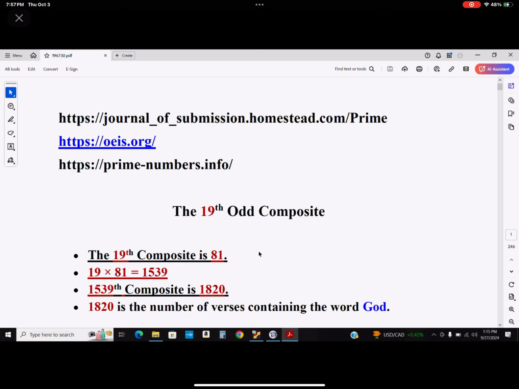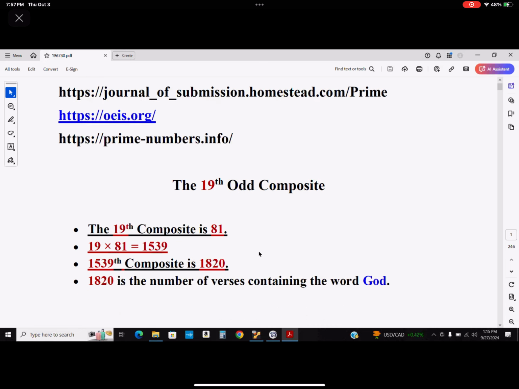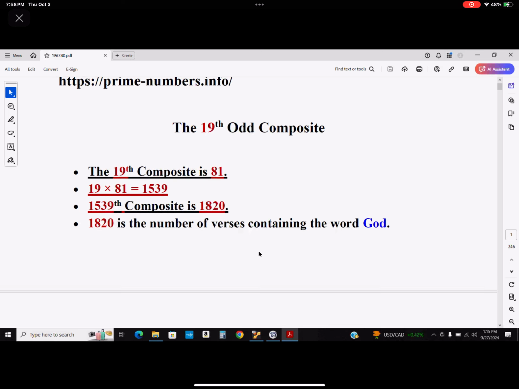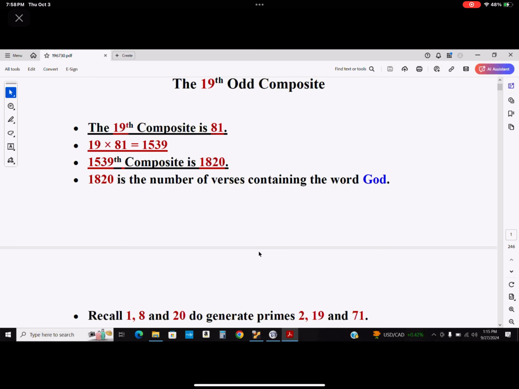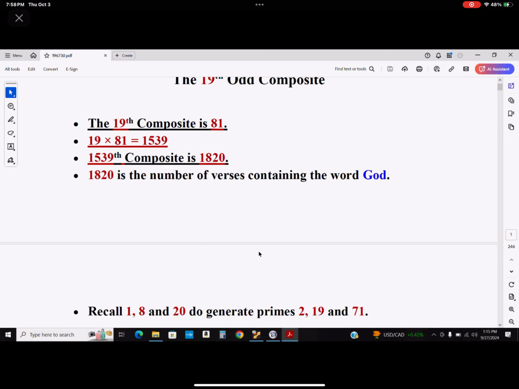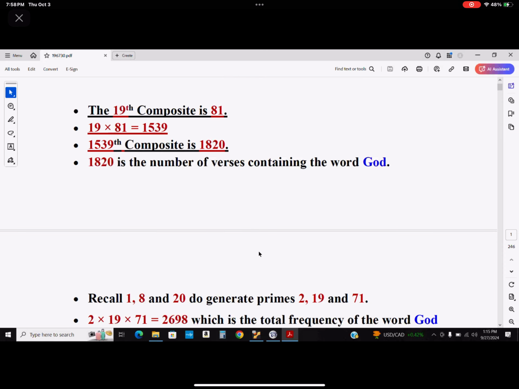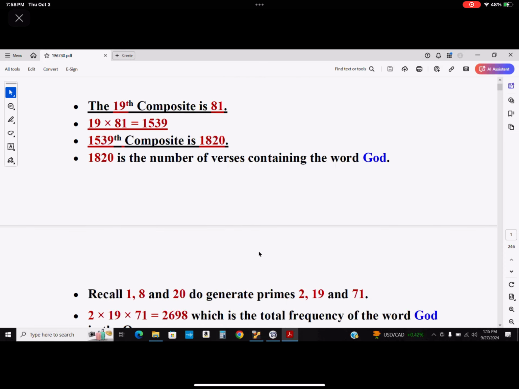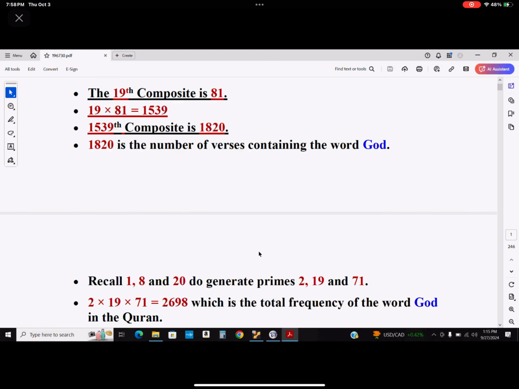Okay, so here we go down, and 1, 8, and 20 do generate the primes 2, 19, and 71. Those are the indices of that. 2 times 19 times 71 is 2698, which is the total frequency of the word God in the Quran.